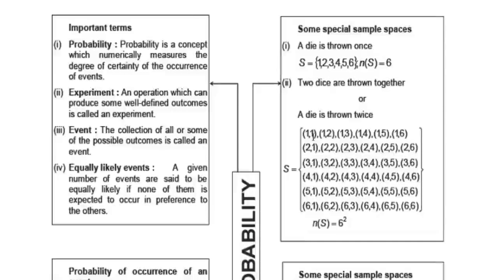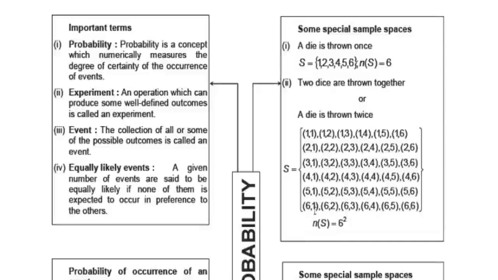The first possibility is 1, 1. That means the first die shows 1, the second die also shows 1. Second one, 1, 2: the first die shows 1, the second die shows 2. Similarly 1, 3 up to 1, 6. Second row 2, 1, 2, 2, 2, 3 up to 2, 6. 2, 1 means the first die shows 2, the second die shows 1. Similarly, you can write all these outcomes, and the last one is 6, 6, meaning both dice show the number 6. So together there are 36 outcomes.